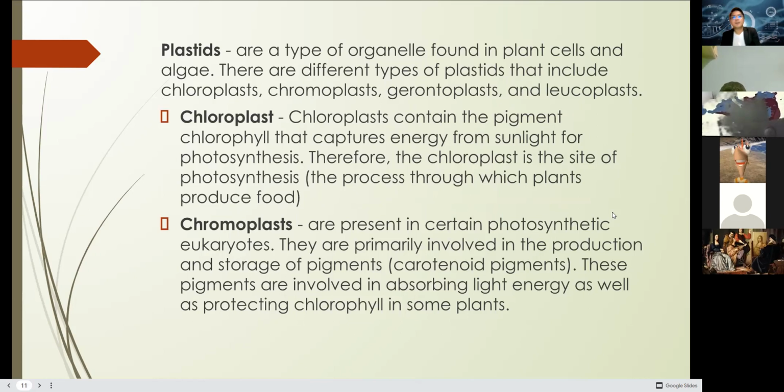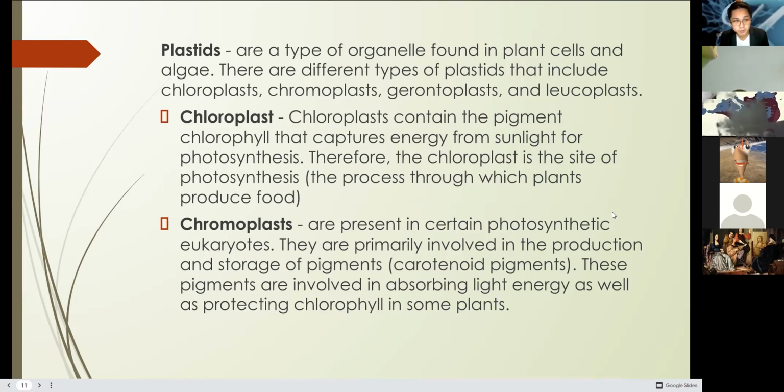Plastids. Plastids are a type of organelle found in plant cells and in algae. Plant cells only. Why do you think so? Why can plastids only be found in plant cells, not in animal cells? Let's take a look at this one. There are different types of plastids that include chloroplasts, chromoplasts, gerontoplasts, and leucoplasts. Chloroplasts contain the pigment chlorophyll that captures energy from the sunlight for photosynthesis.